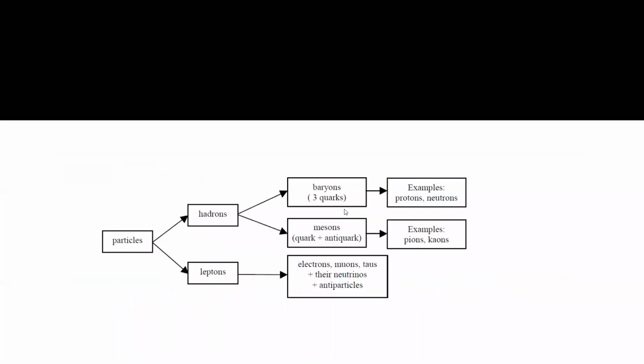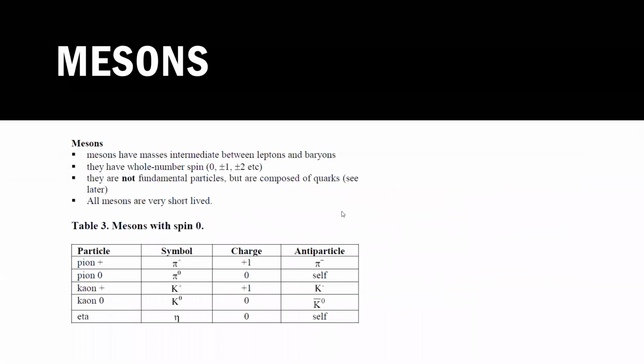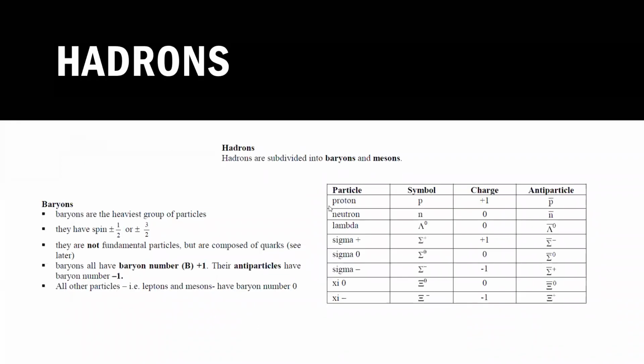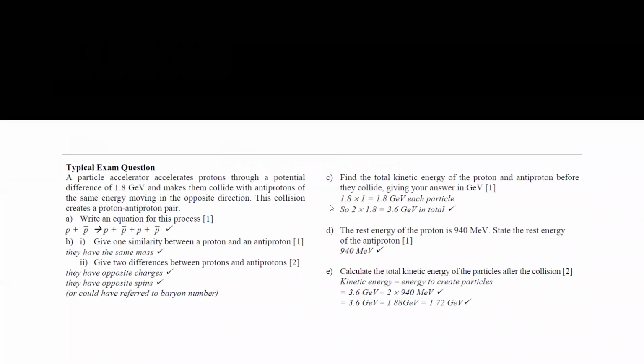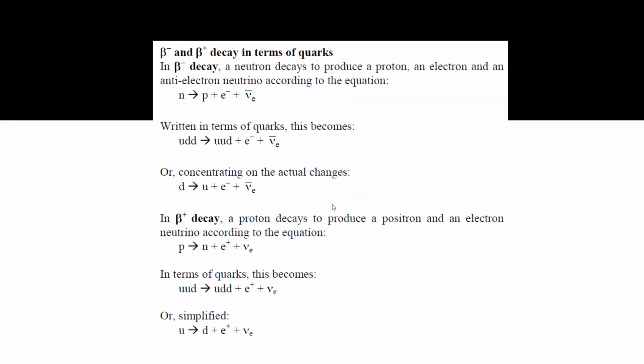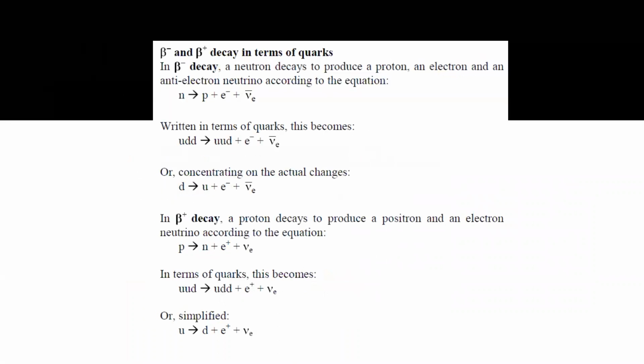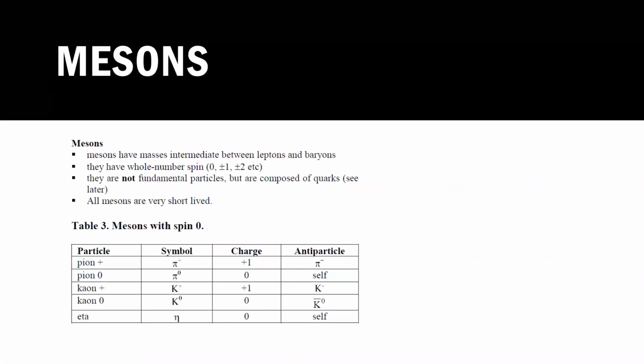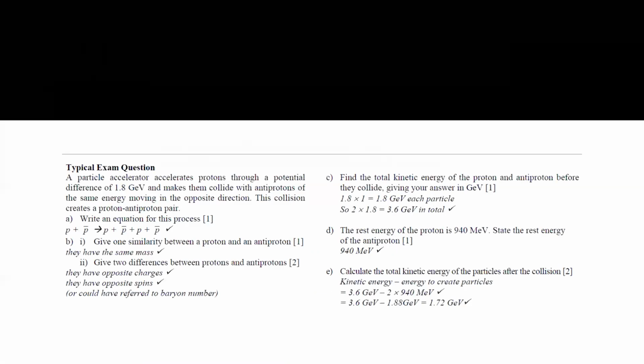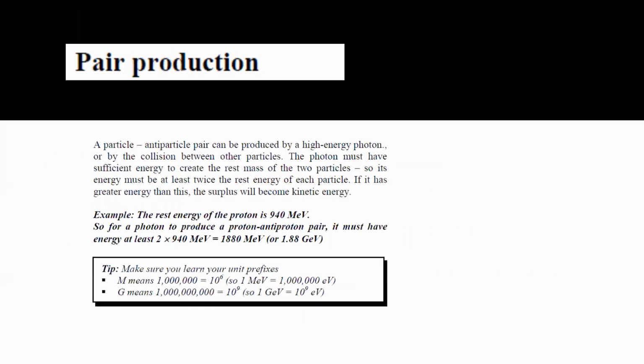Then the conservation we will discuss next class, but I want you to memorize these particles as well as their charges. The important thing is to know their charges as well as the symbol for each particle, because the other topic is related to identifying whether the reactions will occur. So we will discuss that once you learn these topics. Next week we'll discuss the particle interaction as well as the question from electrostatics.